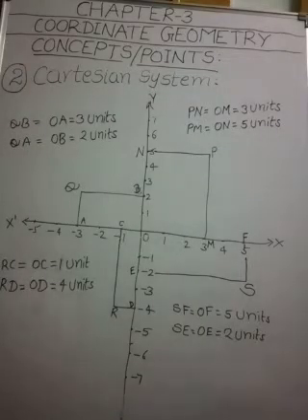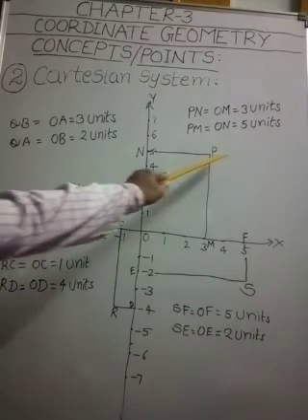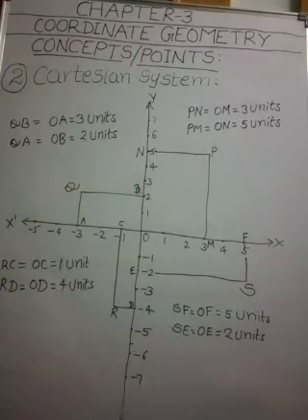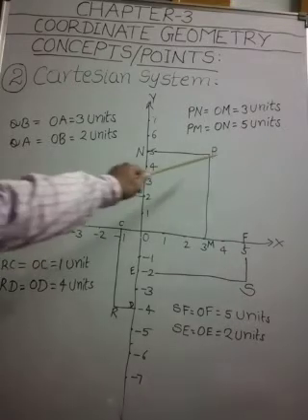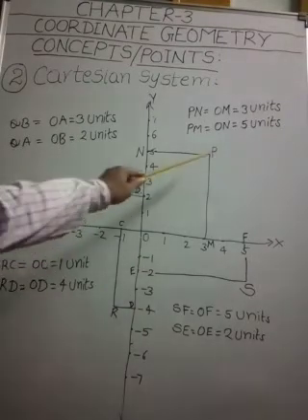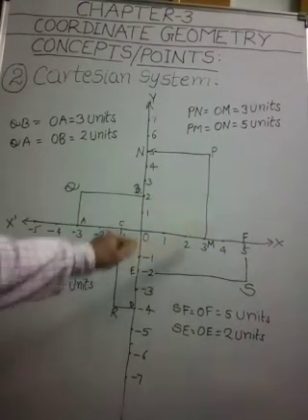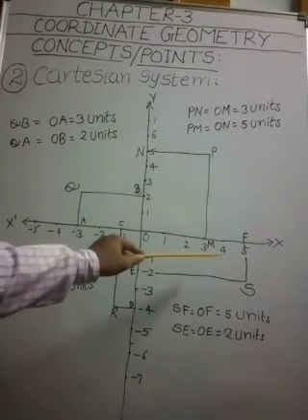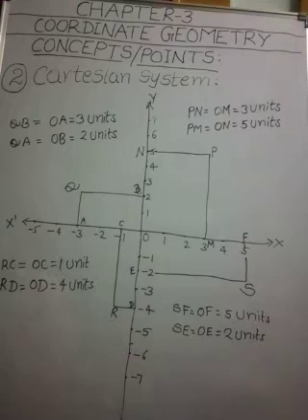In this plane I have plotted 4 points, namely P, Q, R, S. For the point P, I have drawn perpendicular lines PM and PN on the x-axis and y-axis respectively.